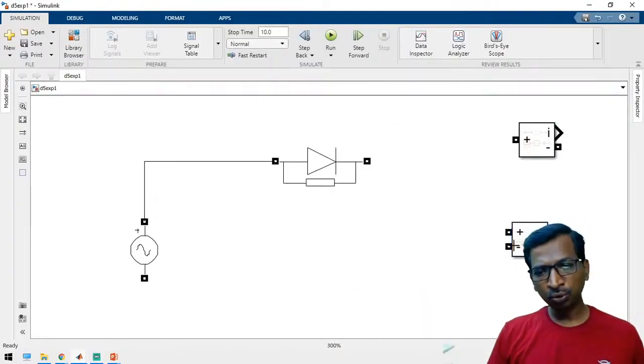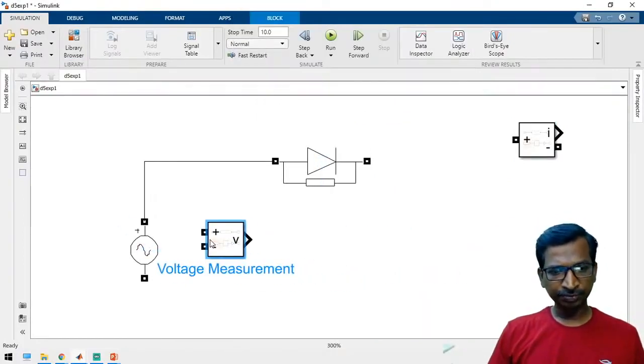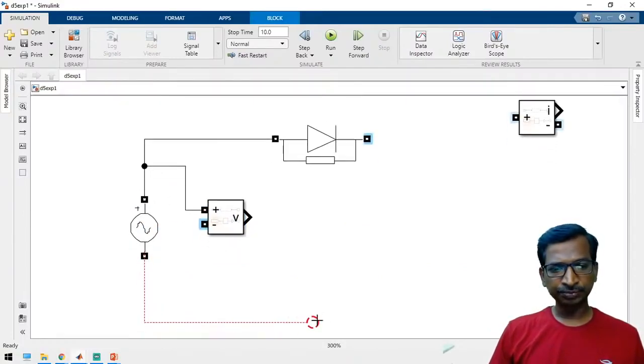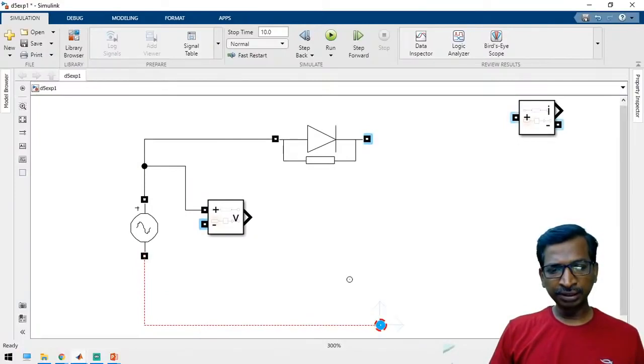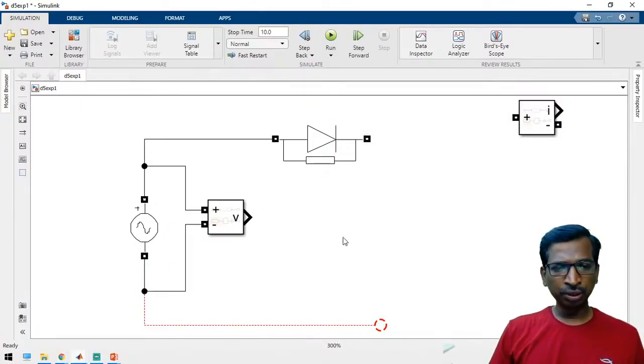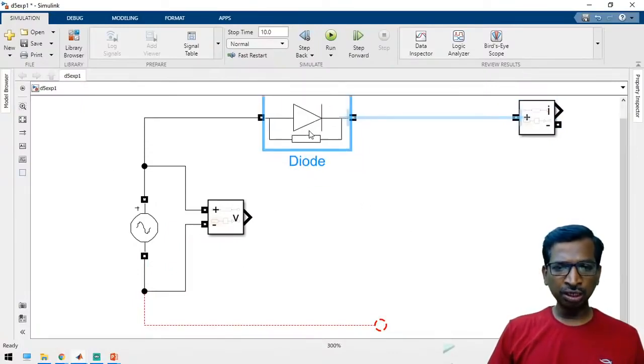Now we have to measure the input voltage. Just connect it. So we have to measure the input voltage, and see, it's the input. Then we have to connect a load component, right?